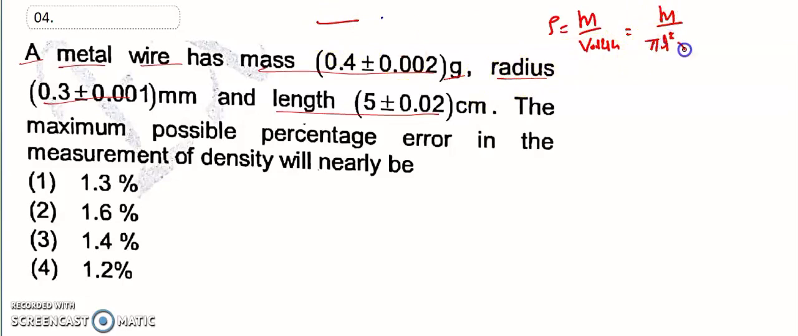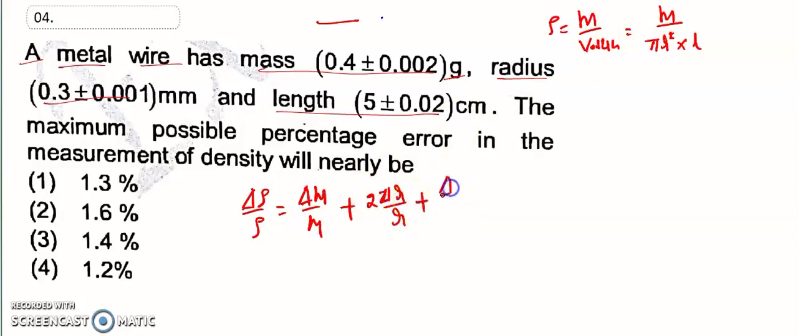pi r square into length. Area into length is equal to volume. What is the percentage error? Delta rho by rho is equal to delta m by m plus 2 delta r by r plus delta l by l. Pi is a constant, you have to remove that one.